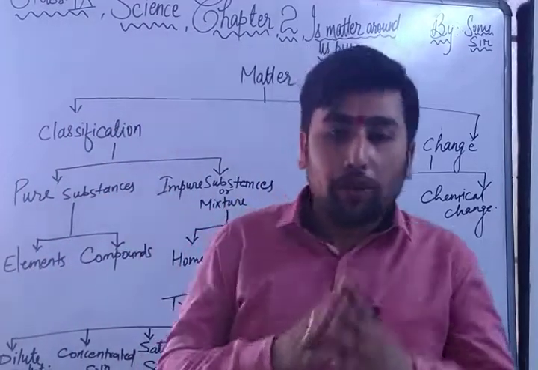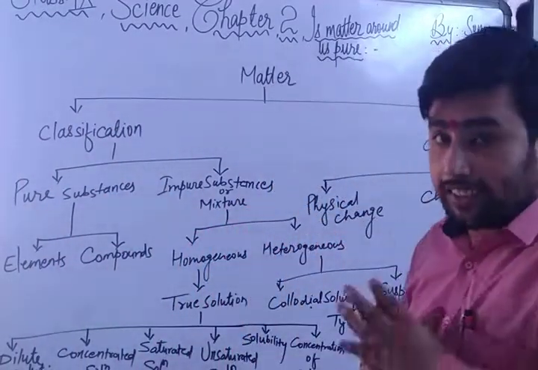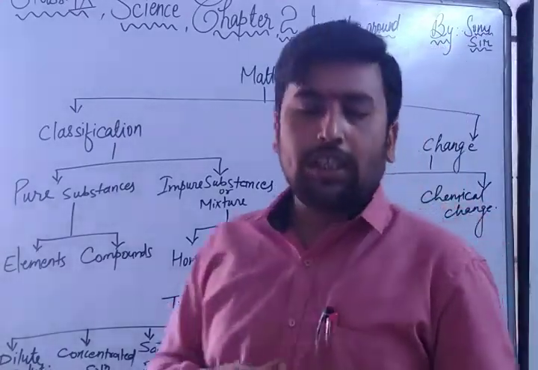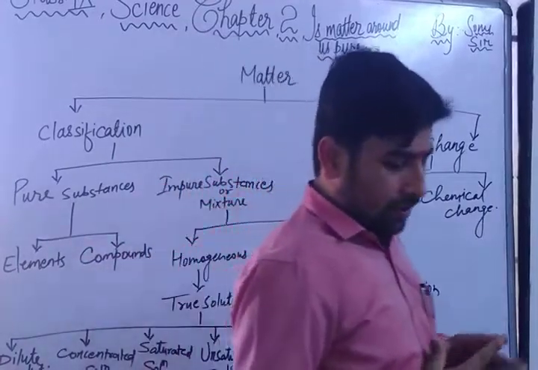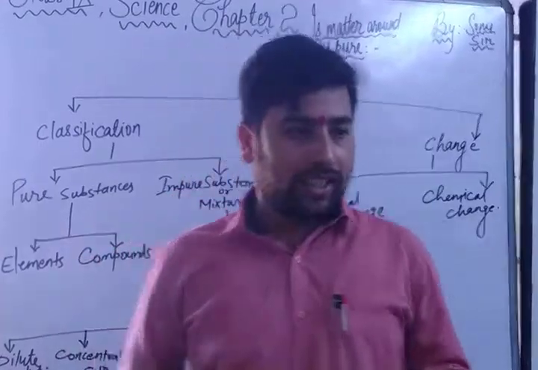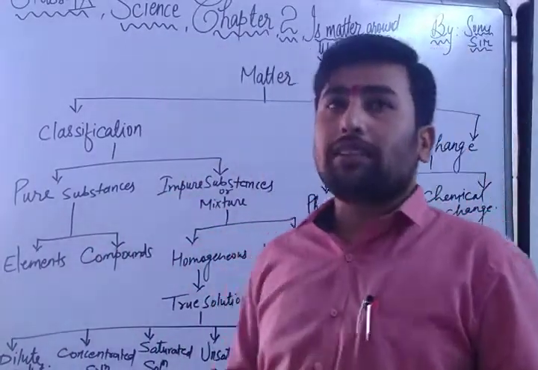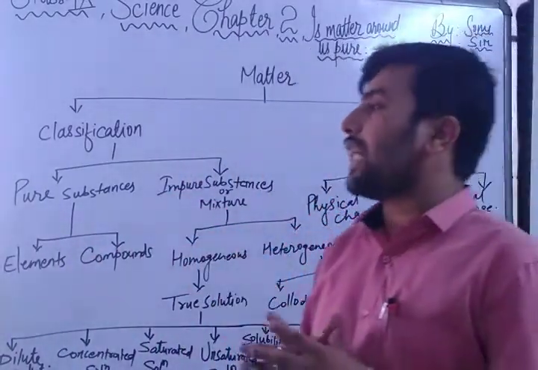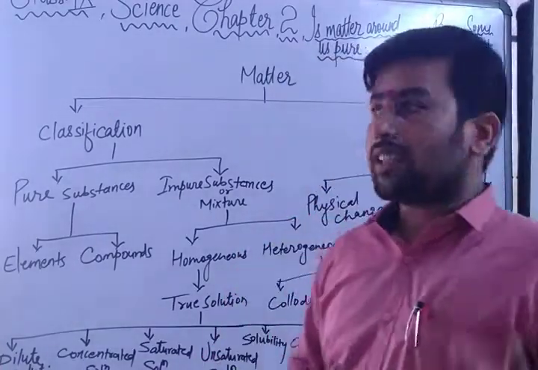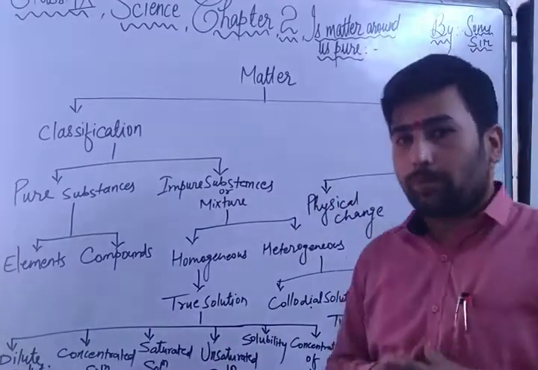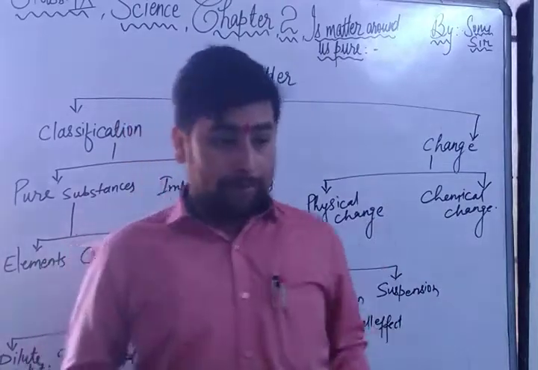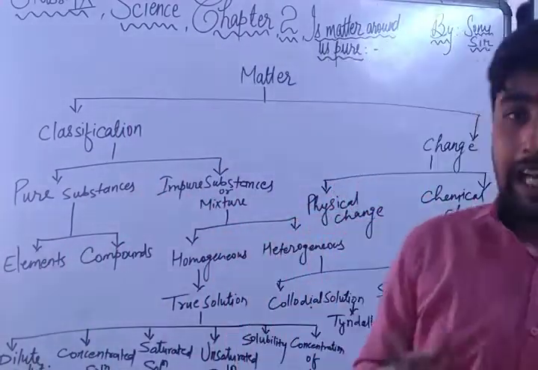Hello students, today we are going to discuss class 9 science chapter number 2, Is Matter Around Us Pure. In the previous chapter we studied matter in our surroundings, and we started with matter there also. In this chapter also we are going to start with matter. In that chapter we specially described matter, its classification and its properties. In this chapter, we are going to specially describe mixtures, their types and properties.